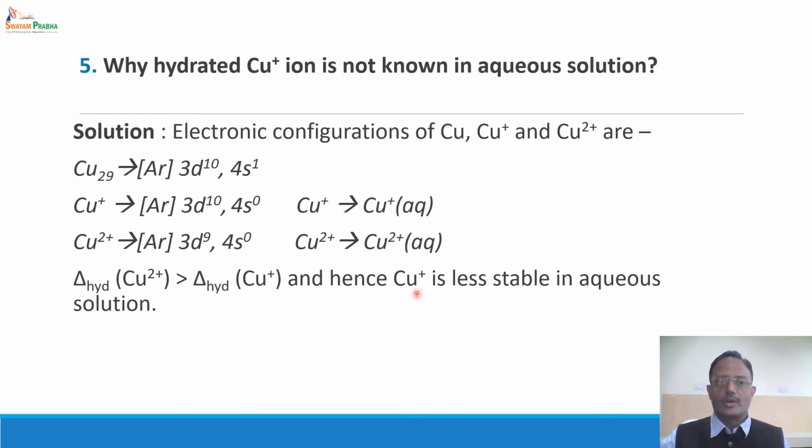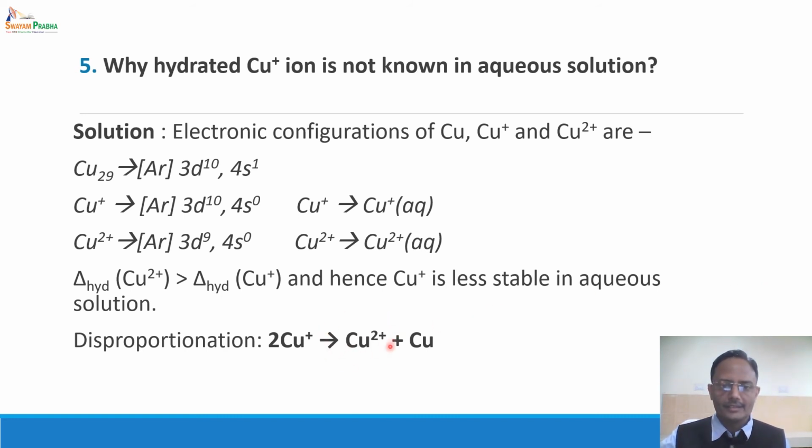As a result, this Cu+ has a tendency to undergo what is called disproportionation to give Cu2+ and elemental copper. This particular phenomenon is an interesting phenomenon called disproportionation. Disproportionation is a phenomenon where an intermediate oxidation state splits into two non-adjacent oxidation states. For example, Cu+ splitting into 2+ and 0. This type of disproportionation is shown by Cu+ ions because it is less stable than Cu2+ ions.